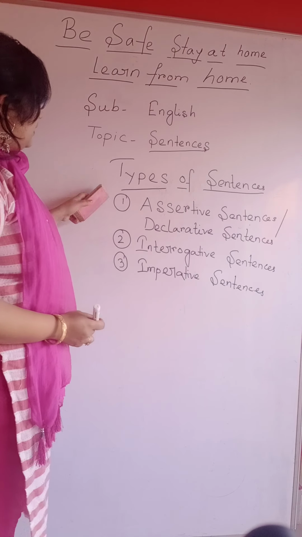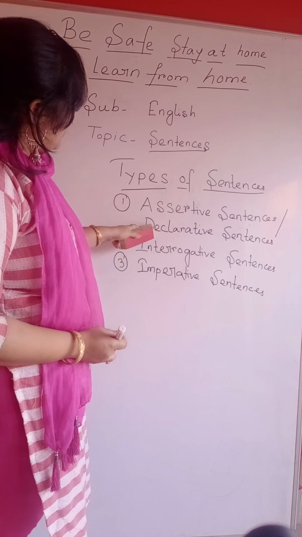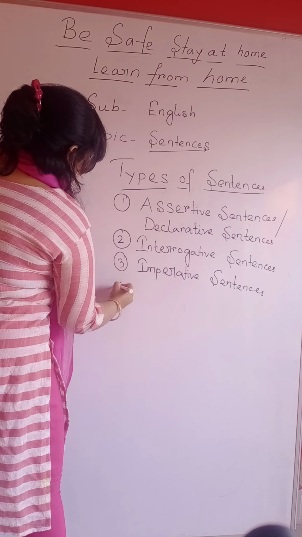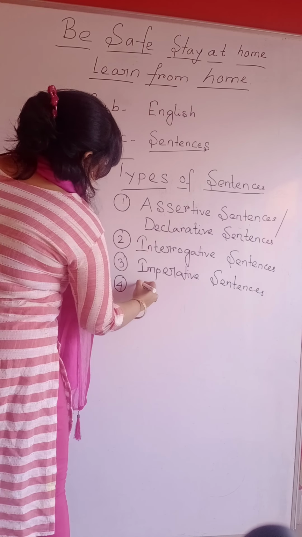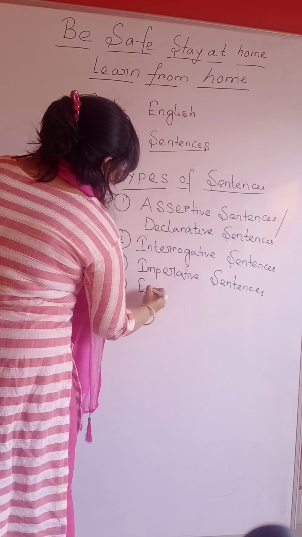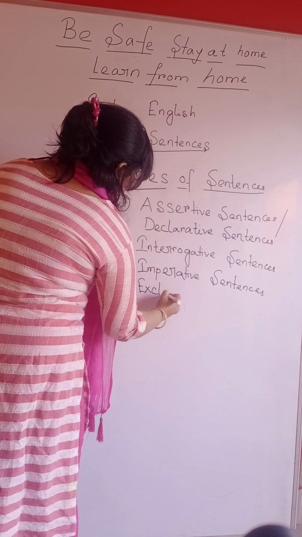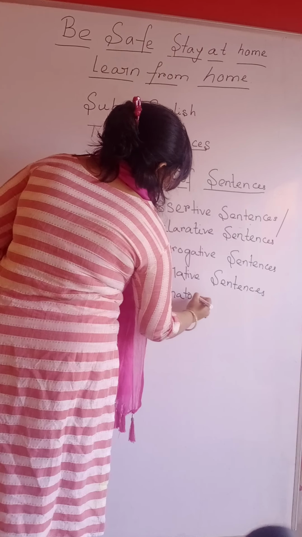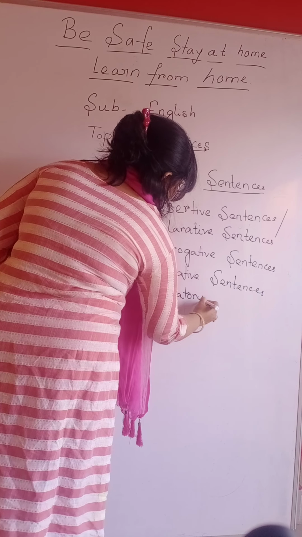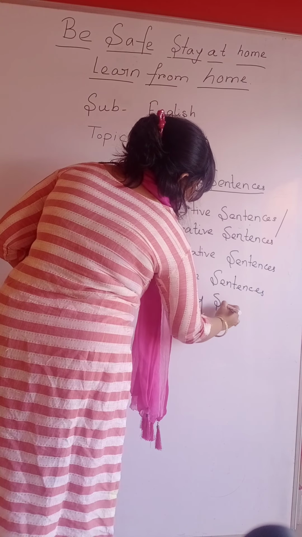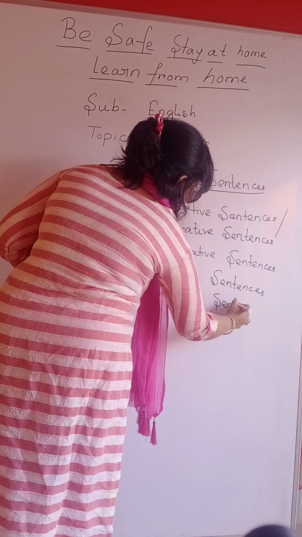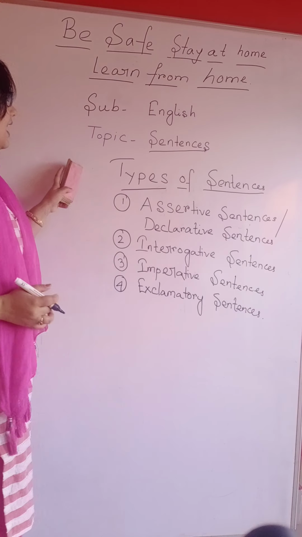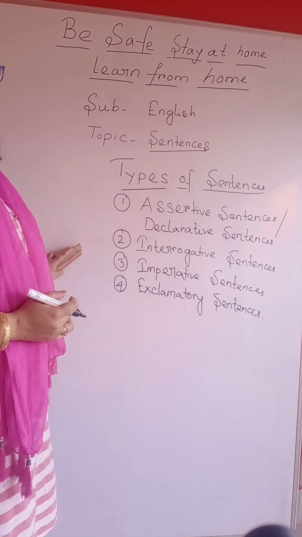Okay, assertive sentences or declarative sentences, interrogative sentences, imperative sentences. Number 4, exclamatory sentences. So these are the general or basic types of sentences.